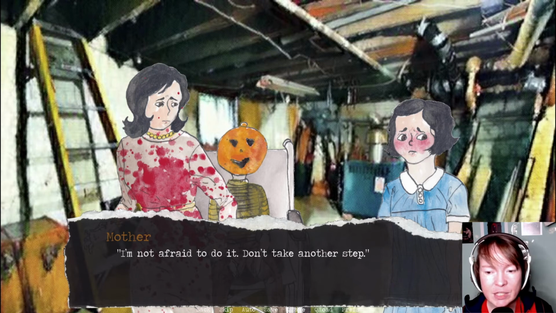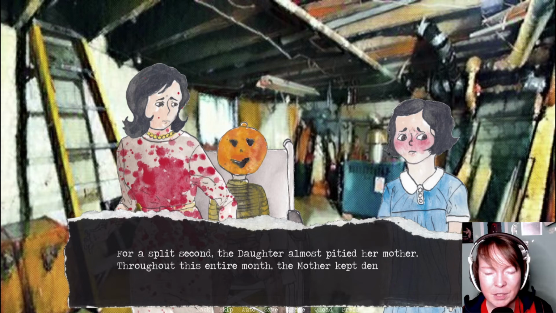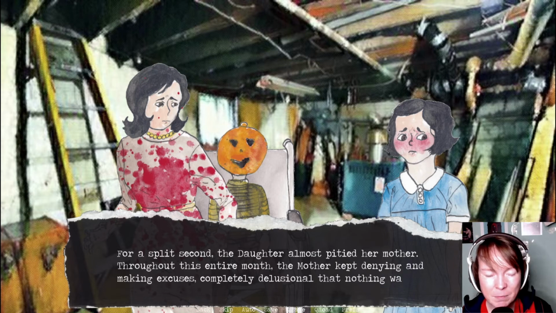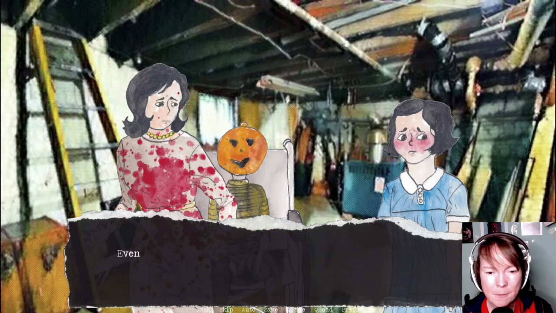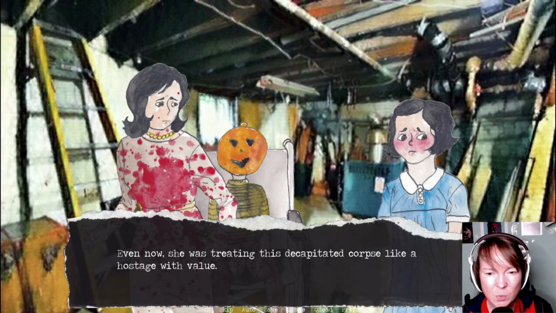"Don't take another step." For a split second, the daughter almost pitied her mother. Throughout this entire month, the mother kept denying and making excuses, completely delusional that nothing was wrong with her other child. Even now, she was treating this decapitated corpse like a hostage with value.